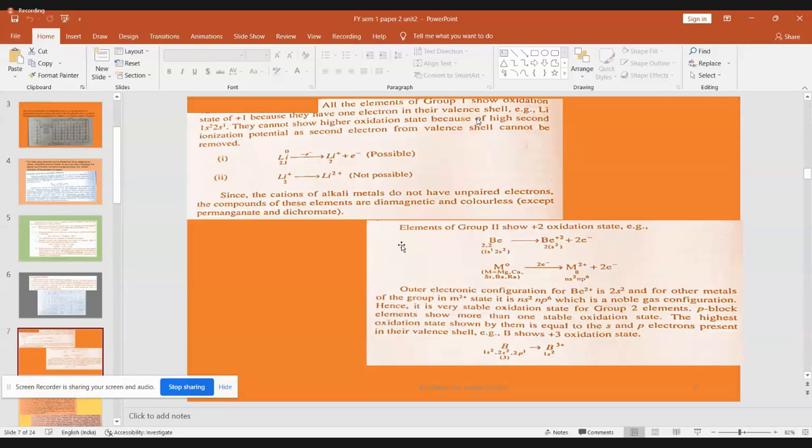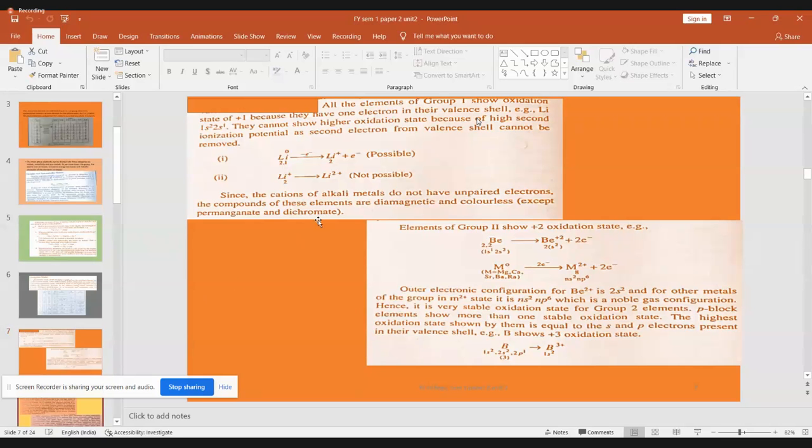Then in detail, how group 1 exhibits oxidation state. Regarding group 1 and group 2, there is no problem. Group 1 will exhibit only +1 and group 2 will exhibit only +2. No variable oxidation state. Variable oxidation states are shown by the P block elements. There again, inert gas effect becomes important.